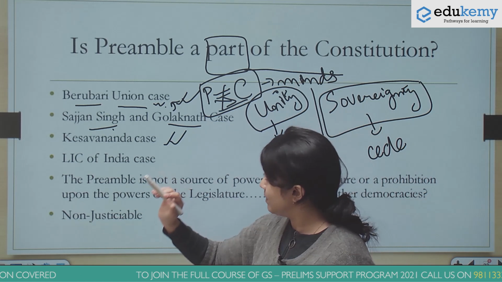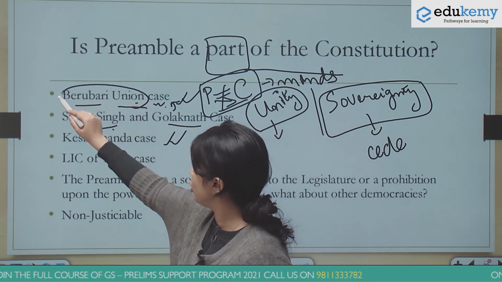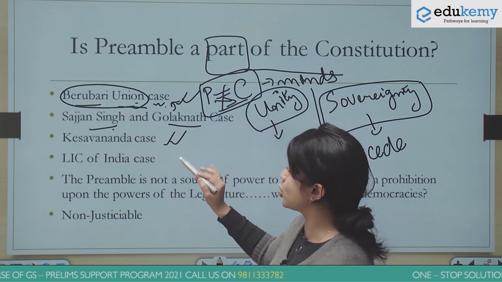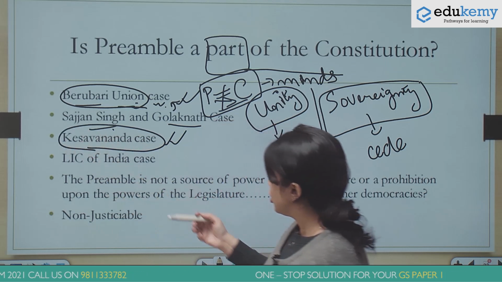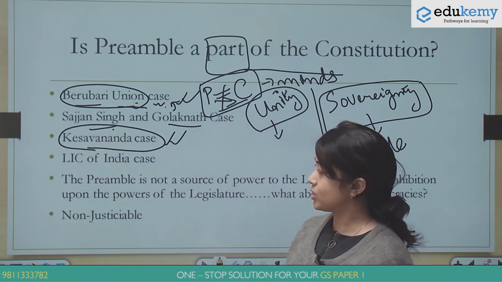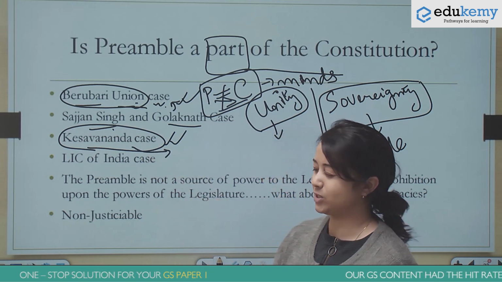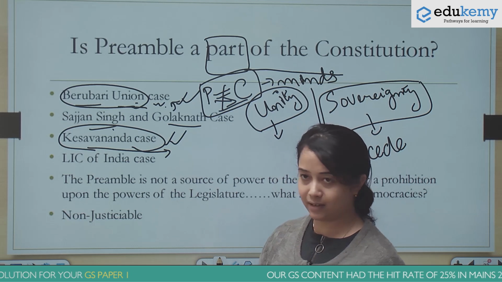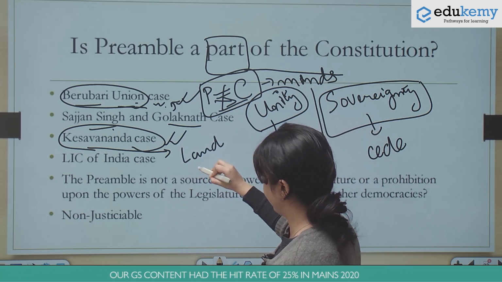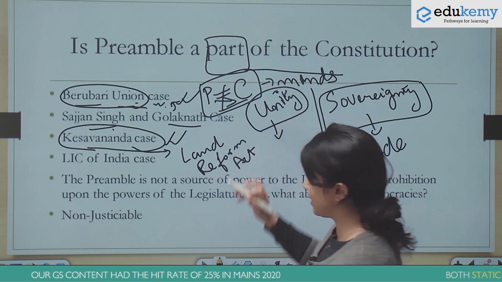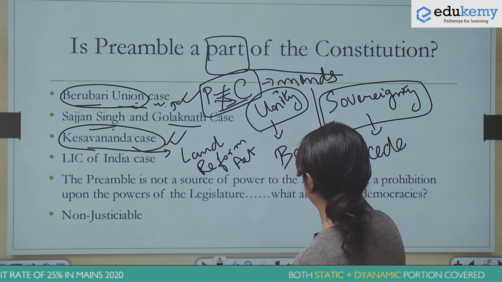But most explicitly, the opinion of the Supreme Court in the Berubari Union case was overturned in the Keshavananda Bharti case. So, if you have been following the news, Keshavananda Bharti died a few months back. He was running a mutt, and this was related to a land reform act of the government of Kerala. And why is the Keshavananda Bharti case important for us? Because it gave us what is known as the basic structure doctrine.